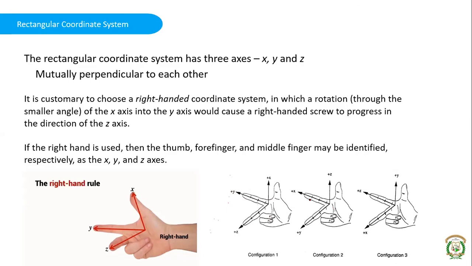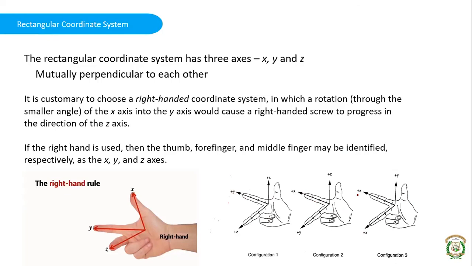If you take the forefinger as x, the next one will be y, and this will be z. You should take it in a circular manner: x, y, z. If you take the middle finger as x, then the thumb will be y, and the forefinger will be z. So you decide the axes using the three fingers of your right hand: thumb, forefinger, and middle finger.